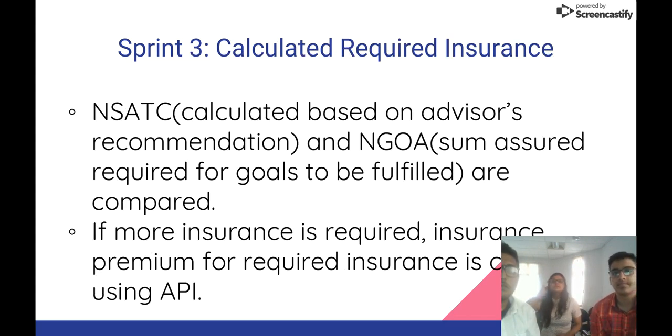So Sprint 3 was calculating required insurance using an API. So for the purpose of this project, we created an API of our own. However, the client is going to later replace that with an API of his own. So NSATC, which is calculated based on advisor's recommendation, and NGOA, sum assured required for goals to be fulfilled that is given by the client, are compared. If NSATC is less than NGOA, which means that more insurance is required, then insurance premium for required insurance is calculated using the given API.